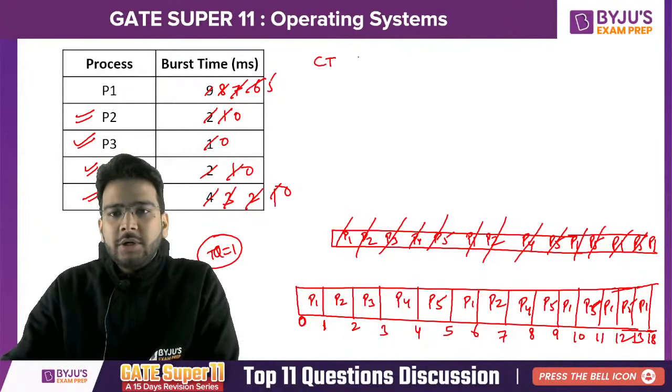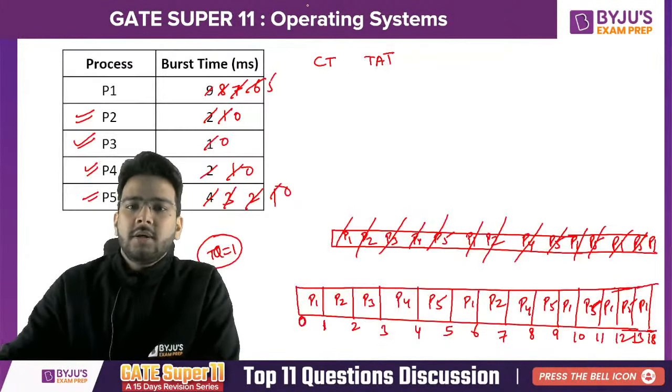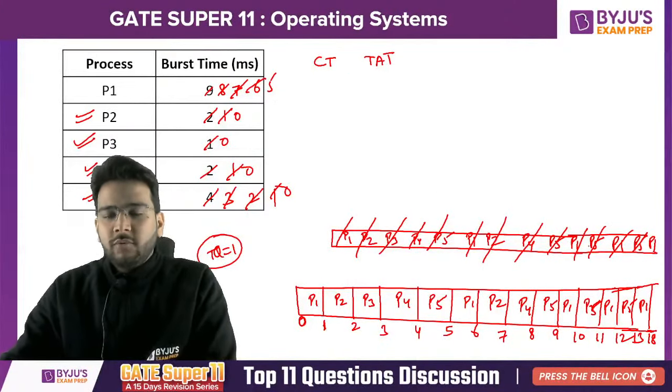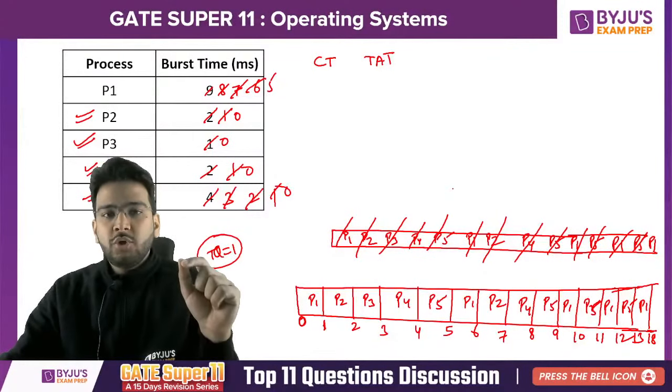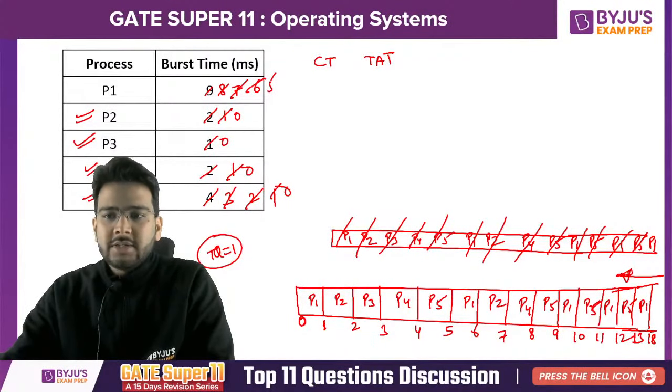Now let's write the completion time, the turnaround time, and we have to find the average turnaround time, right? For completion time, whenever you are using a preemptive CPU scheduling algorithm, always scan from the right hand side, just to avoid mistakes. Completion time of P1 is 18. P2 is 7. P3 is 3. P4 is 8. P5 is 13.